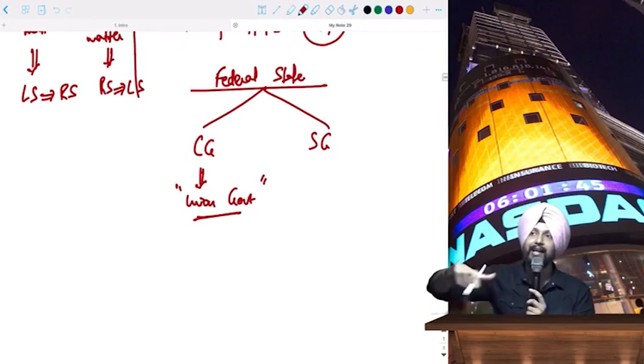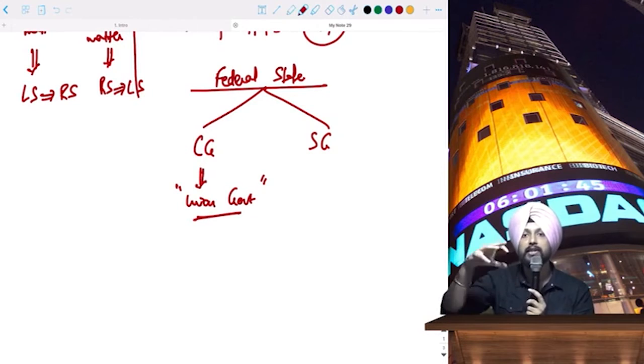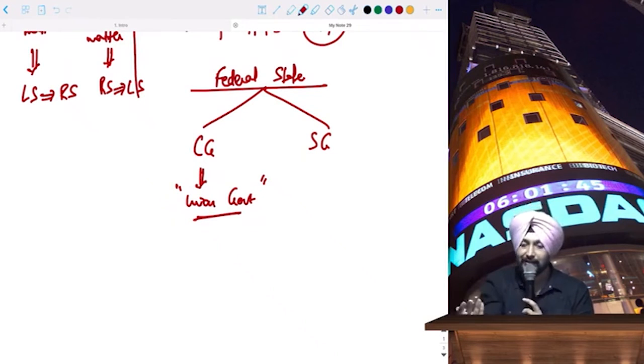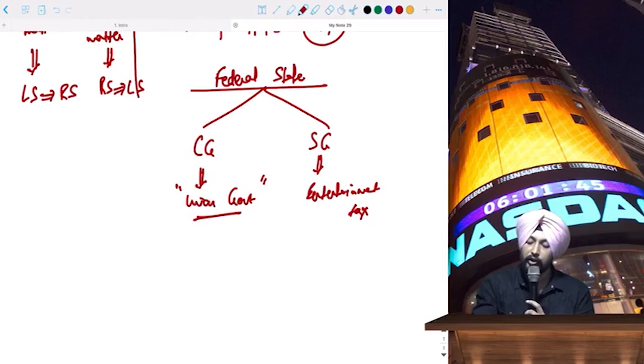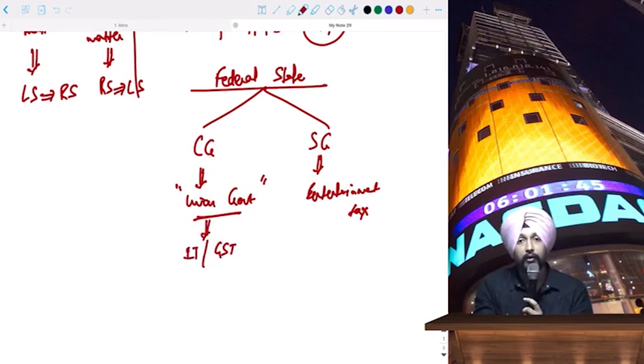At the state level, it is the decision of the state to implement taxes. Okay, like at state level, you can have entertainment tax. But when you're talking about the nation as a whole, then income tax or GST for that matter, these are the powers of the central government. Through the constitution, they get these powers.